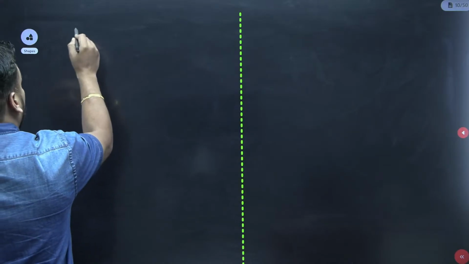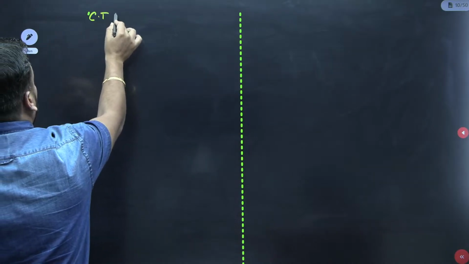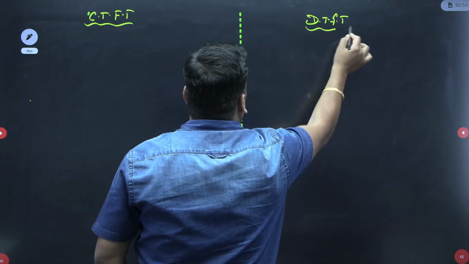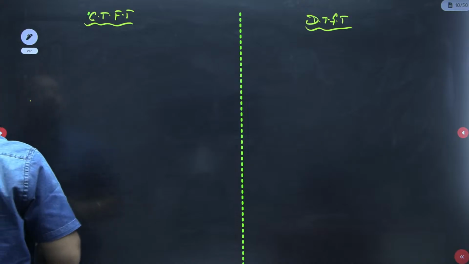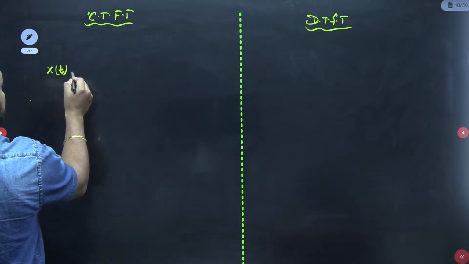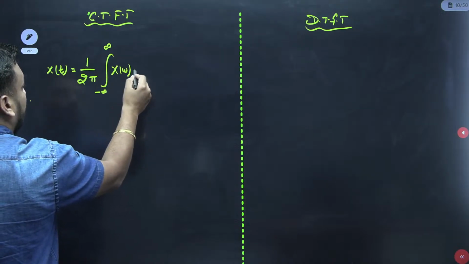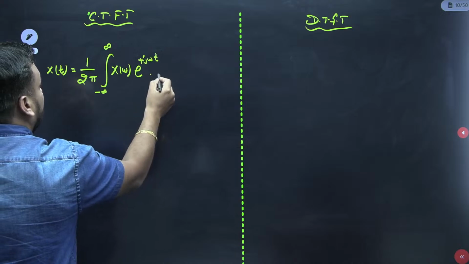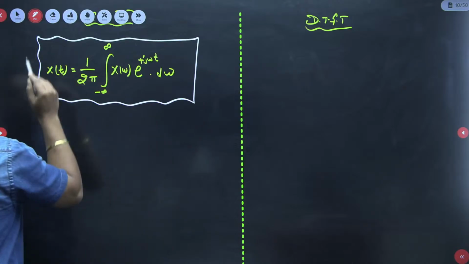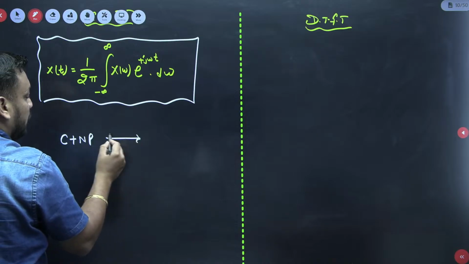So here in the CTFT, what is happening? In the continuous time domain, we will talk on the left hand side, and we will talk about DTFT on the right hand side. If I talk about the continuous time Fourier transform, the inverse Fourier transform x(t) formula is nothing but 1 upon 2 pi, integral from minus infinity to infinity of X(omega) e^(j omega t) d omega. And why are we using integration here, with limits from minus infinity to infinity? Because in the CTFT, we have a continuous plus non-periodic signal in the time domain.